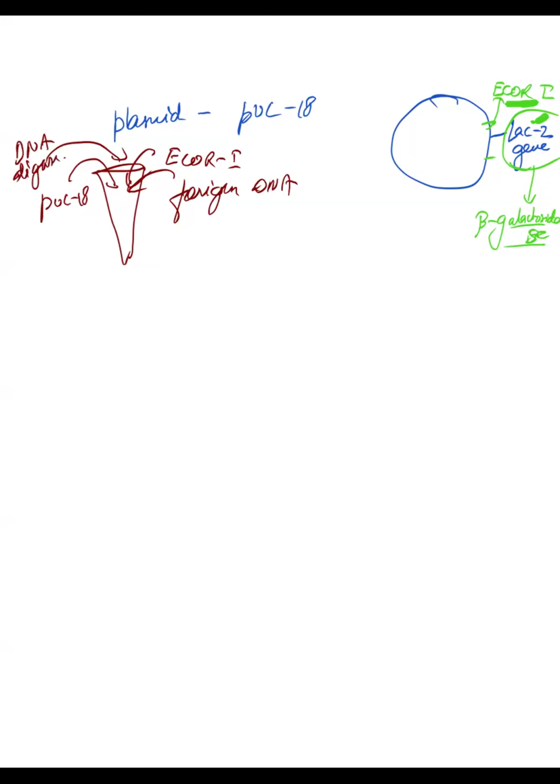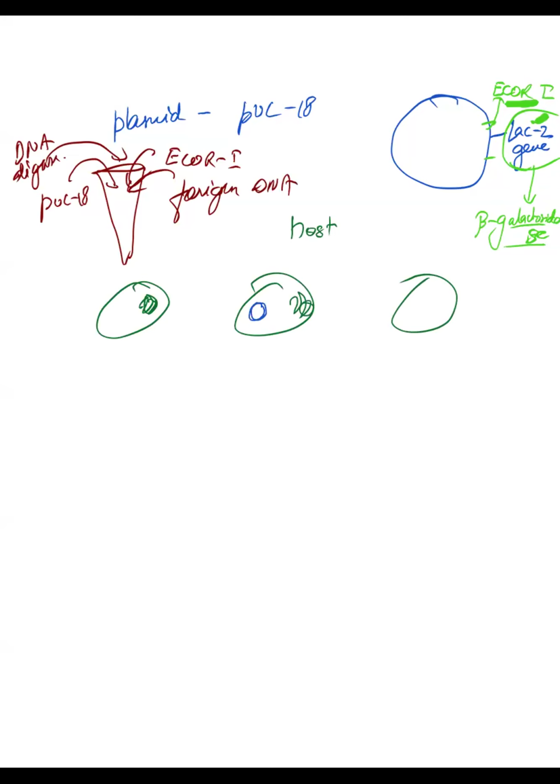After that what happens? See, the three conditions that you know. These are your hosts. There could be one condition that none of them has entered. The second condition is that only pUC18 has entered.